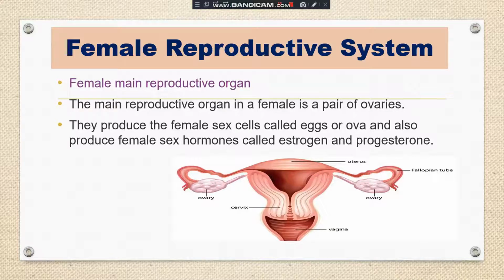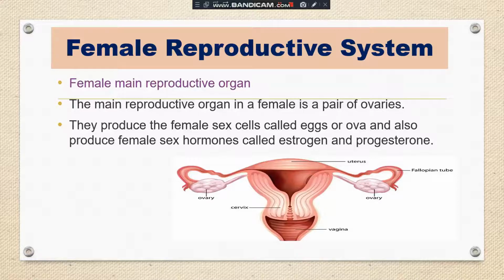Dual function means they release the sex cell as well as produce the sex hormone. Actually, hormones are related to the topic of control and coordination. Hormones are special secretions which are responsible for our growth and our coordination in the body.